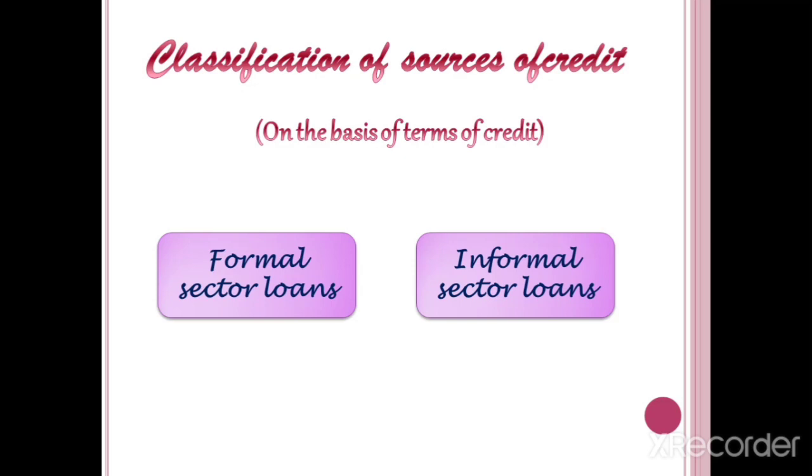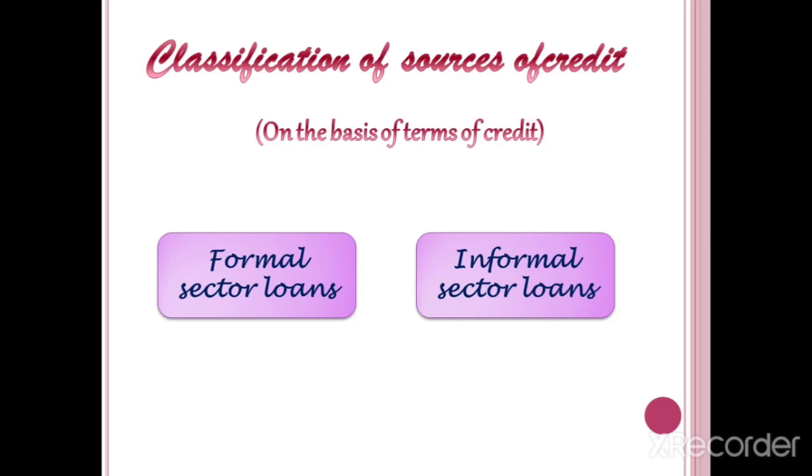Sources of credit can be classified on the basis of terms of credit into two: formal sector loans and informal sector loans. Please classify. Already we discussed the sources of credit.